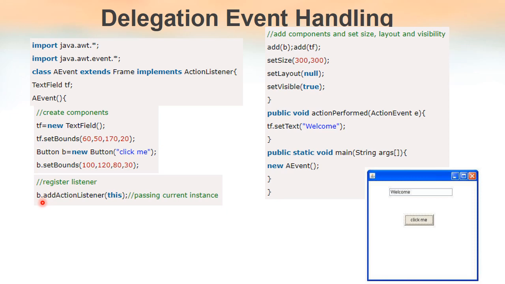So here we have registered the action listener with our source button, and we have used the actionPerformed method that comes inside the ActionListener interface to perform the action corresponding to the button click event. I hope you got a rough idea.